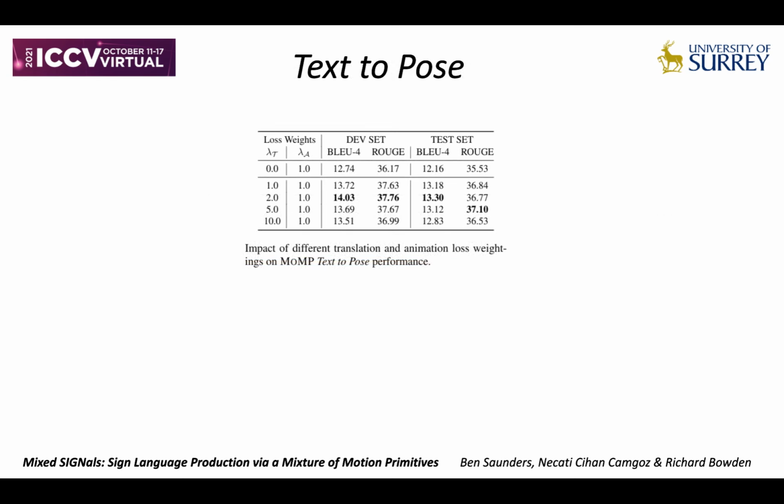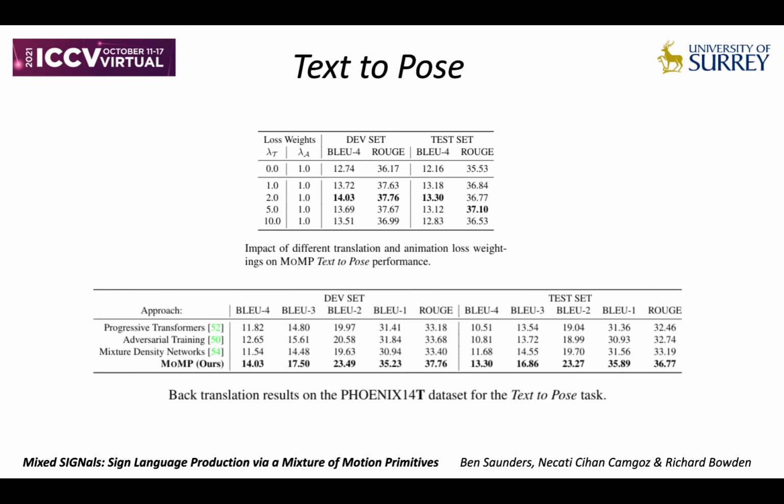Moving to the text to pose task, we first ablate our proposed translation and animation losses and show that adding gloss supervision significantly improves performance. We also achieve state-of-the-art performance on this task, achieving an 11% increase upon baseline methods. We believe this is due to a combination of both our mixture of motion primitives architecture and our translation and animation decoupling.